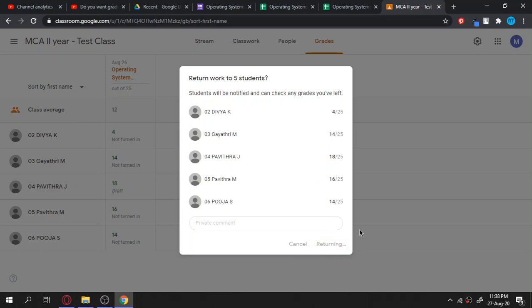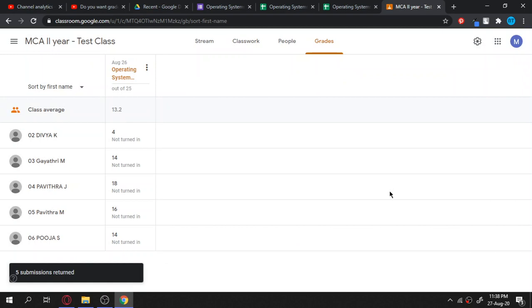So that's the way to grade the students' mark sheet in the case of MCQs as well as PDFs. Hope this will be helpful for us to evaluate the answer sheets of our students, and thanks for watching.